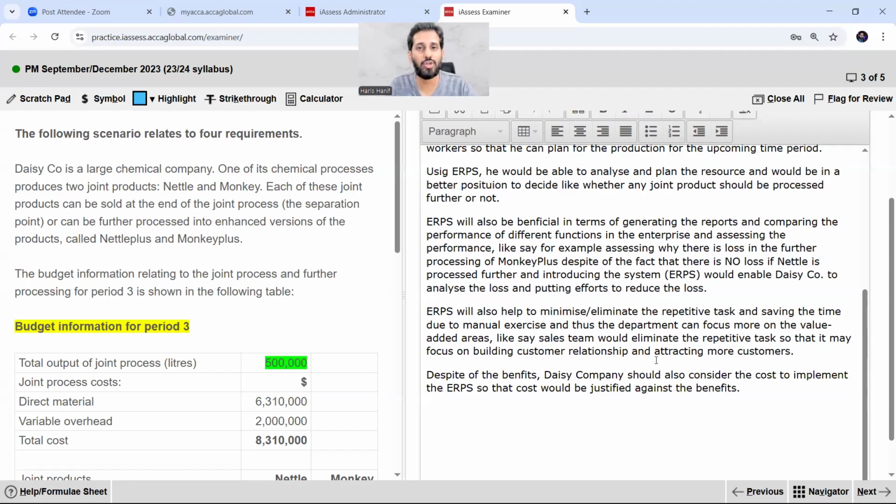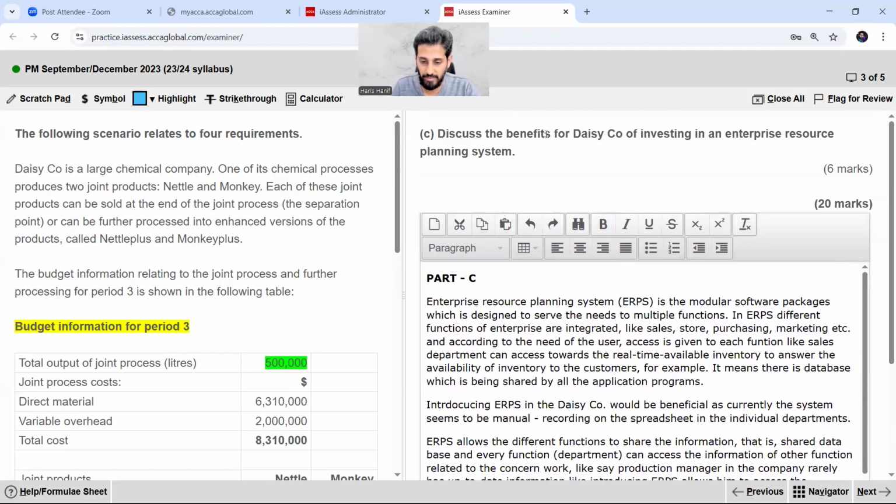It is just the caution point. I am not writing anything which is the disadvantage, because the question is only asked for the benefits, right?